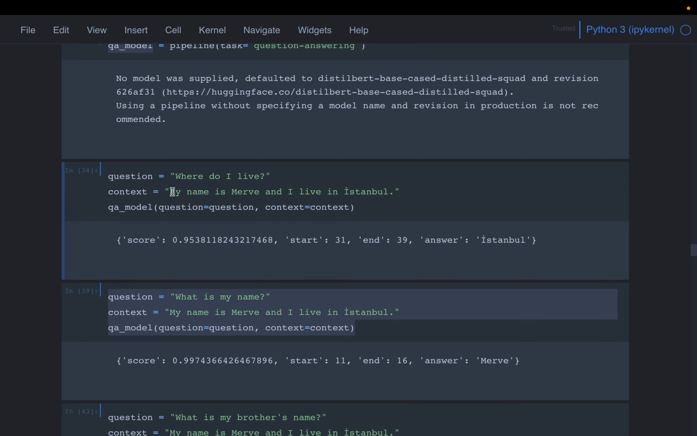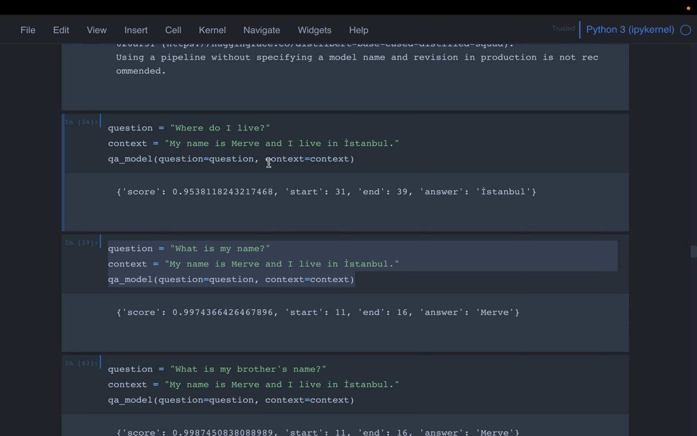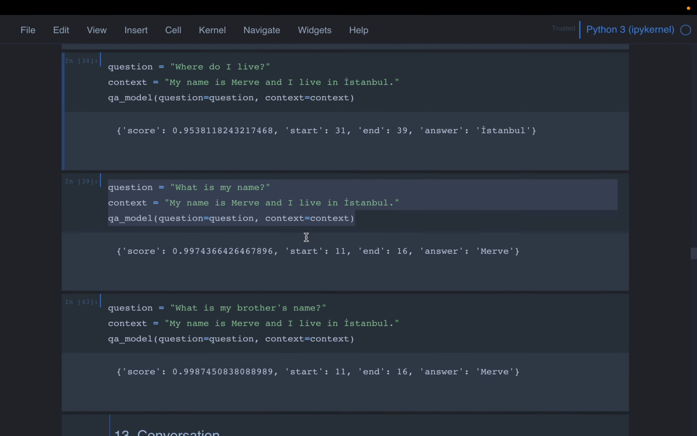Now again, these questions are too trivial, so we are not going to use an AI model to answer such trivial questions. But imagine we have a very big document and we want to find some specific answer. We don't want to go through the whole document. In such scenarios, we'll use these models.